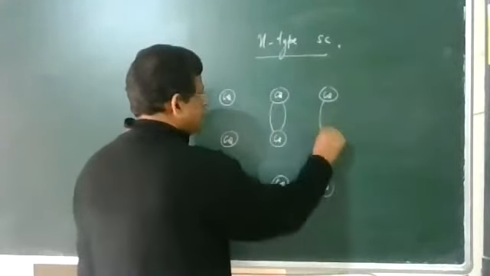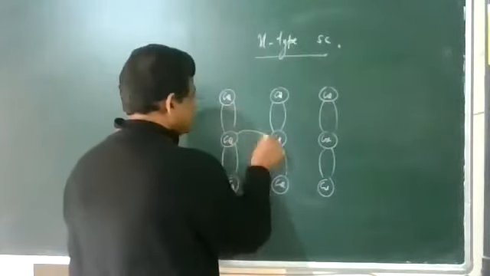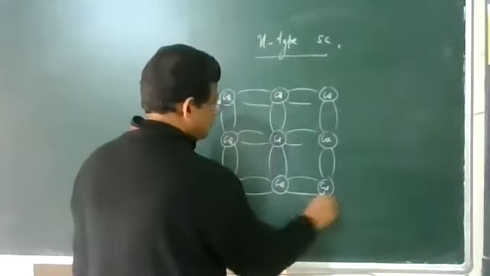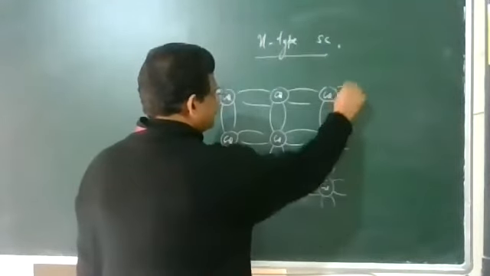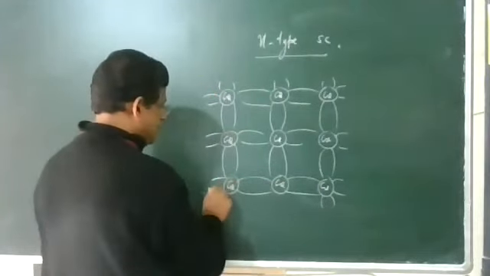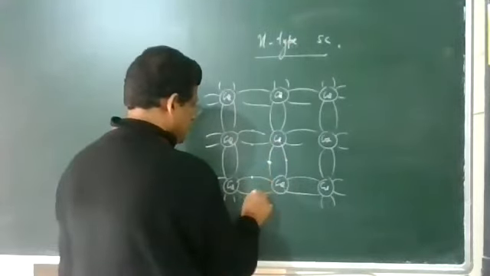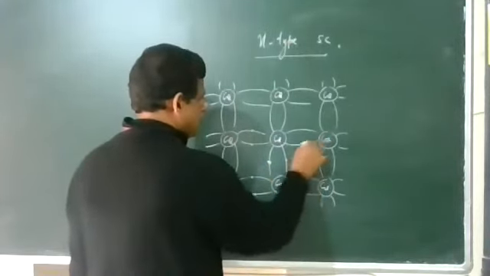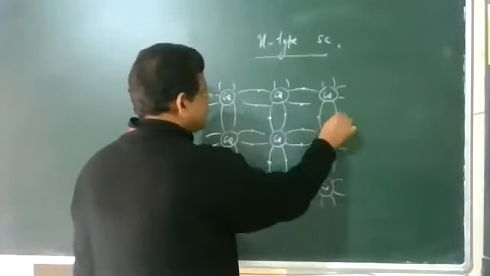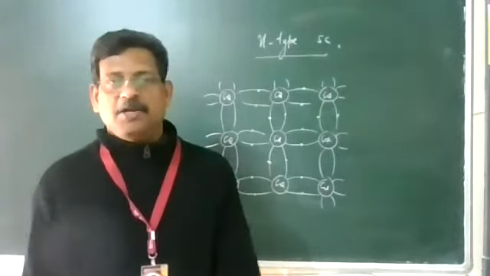All are in covalent bonds. All bonds are intact, there is no problem. All covalent bonds are intact. All are sharing 2 electrons. No difficulty, no problem, nothing. Yes, this is the situation. In this situation, we are going to add arsenic, a pentavalent impurity.